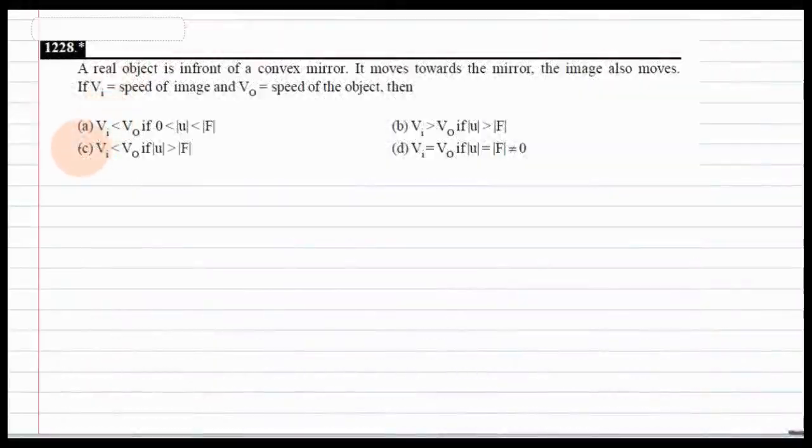Hello students, now we will discuss question number 1228. In this question it is given to us that a real object is in front of a convex mirror. It moves towards the mirror.